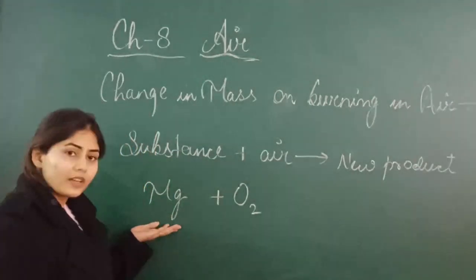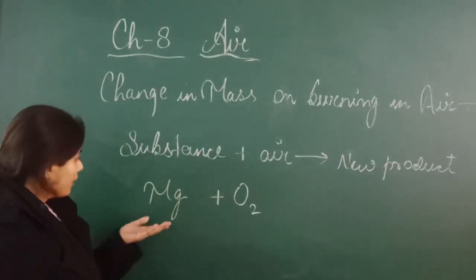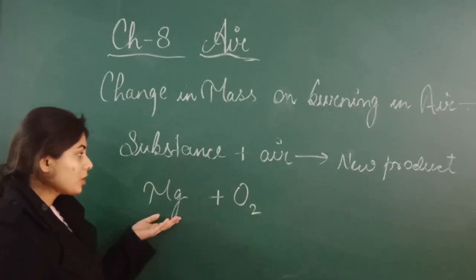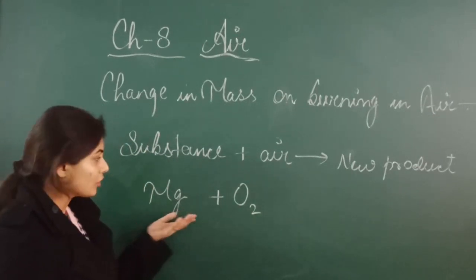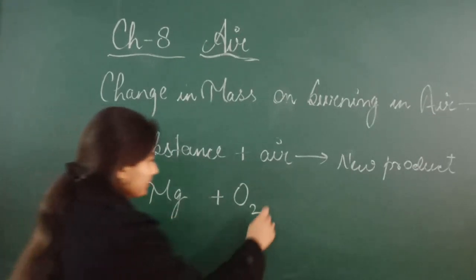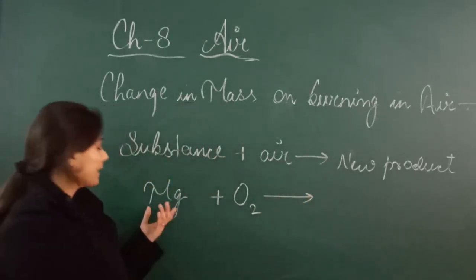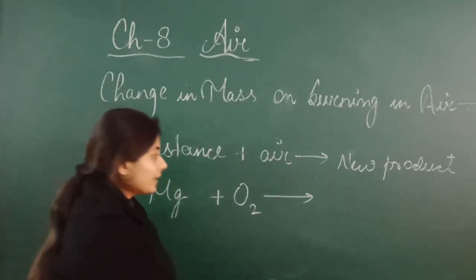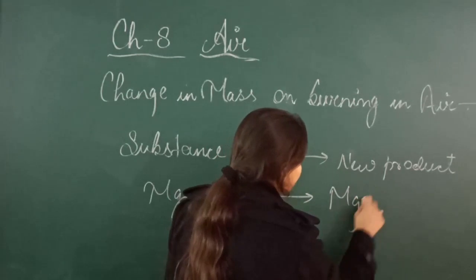So here I have taken magnesium as an example. I am burning the magnesium with the oxygen, so this magnesium will combine with the oxygen and give magnesium oxide.